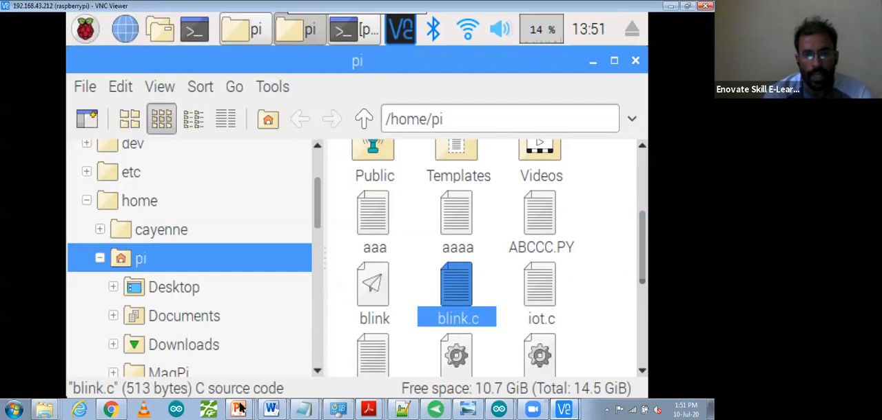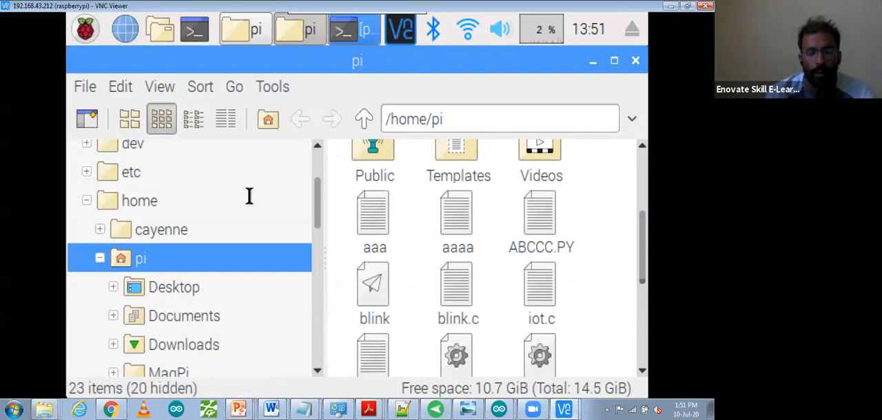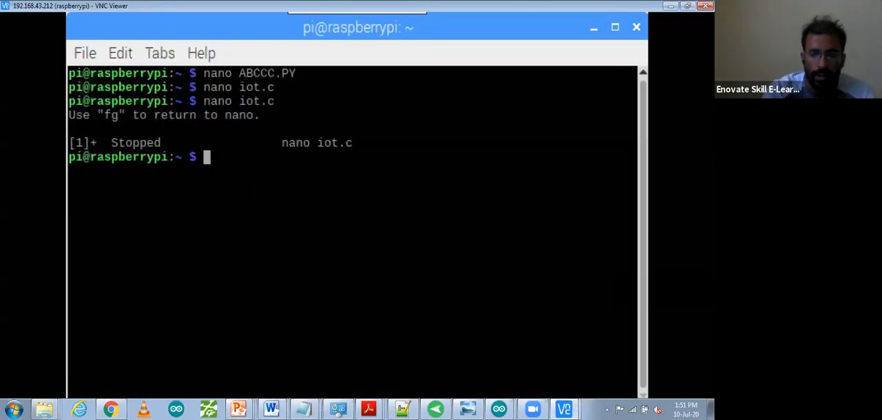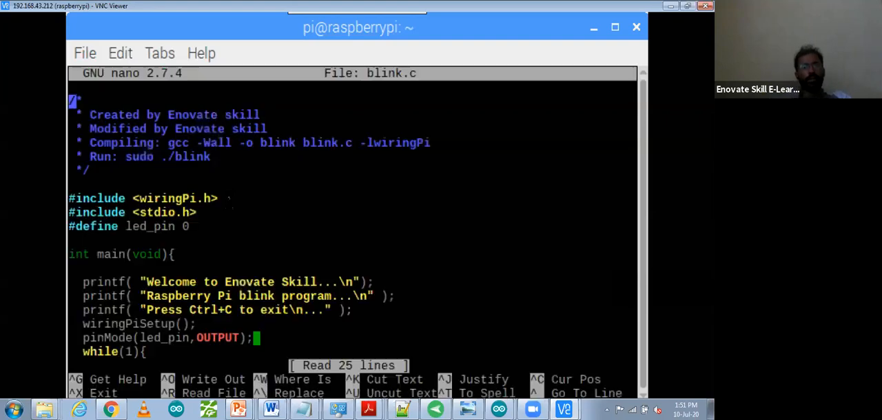For that we have to go to command mode, and we have to see how we have to write the code. So I'm going to use blink.c. For that we have to use nano blink.c. Then after that click it, so your file will get open. So this one is my program of LED blinking in Raspberry Pi using embedded C.